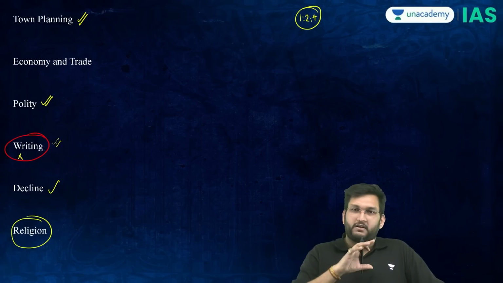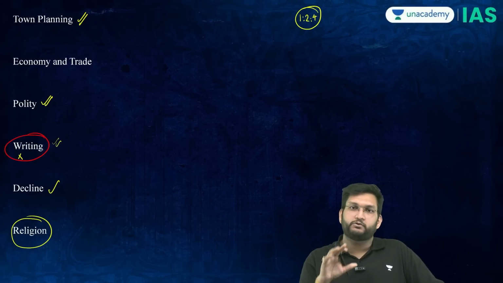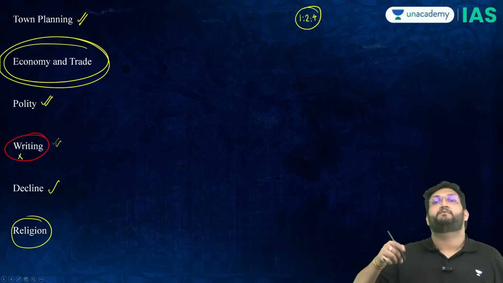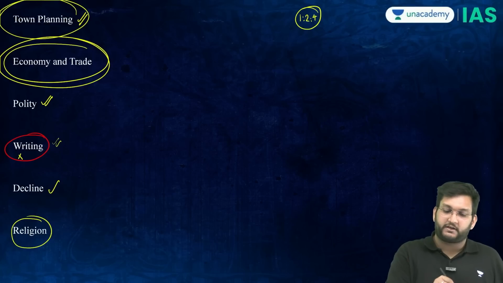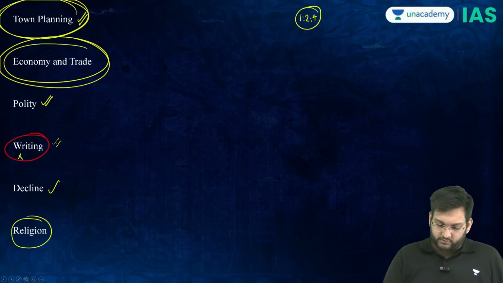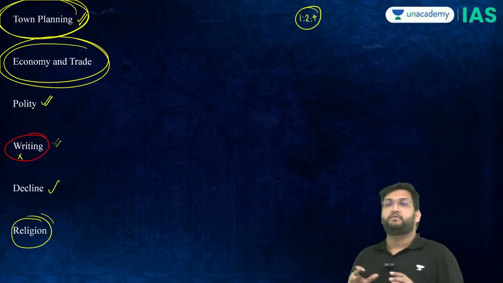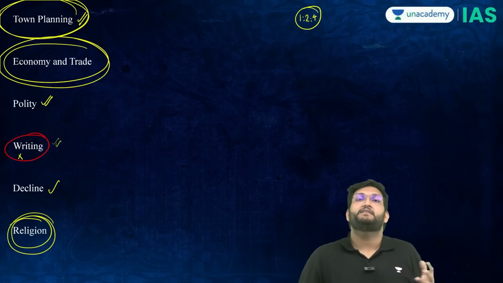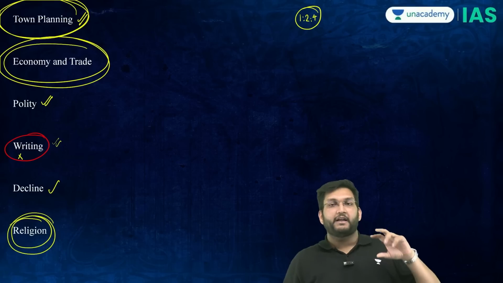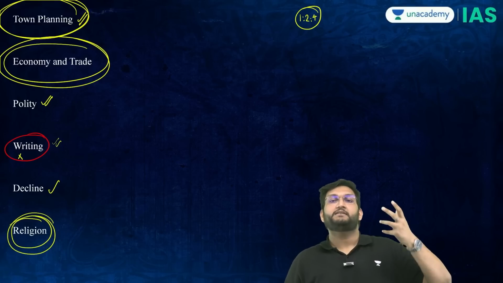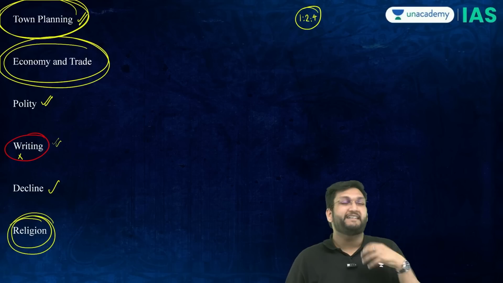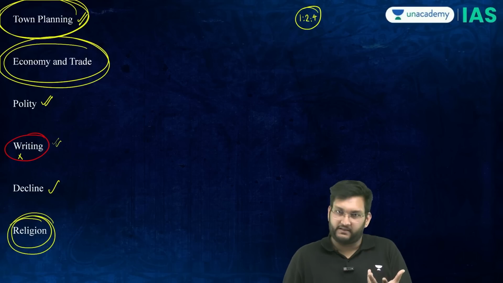So IVC has a lot of different contours, but you have to concentrate on trade and economy because that is very well defined. You have to concentrate on town planning, and you also have to concentrate on religion, where we have a lot of clarity. Decline, origin and writing are things which we still have to figure out, and therefore in the examination most questions revolve around these only, because any other question will not be definitive or only plausible in that regard.